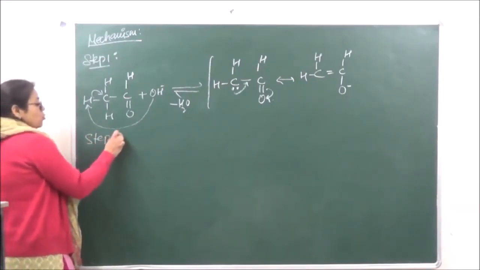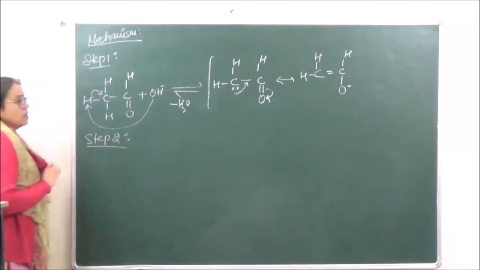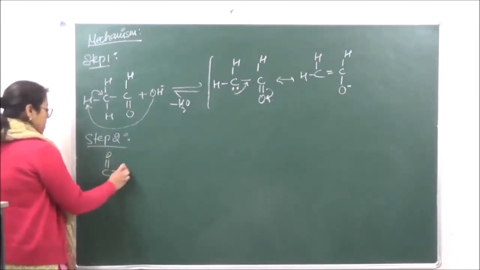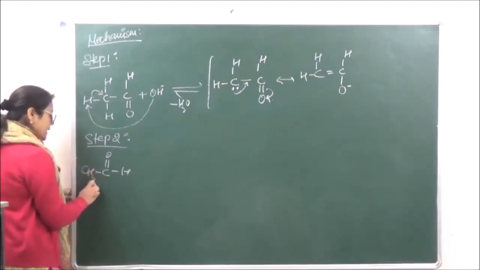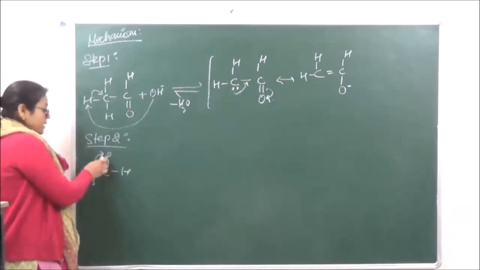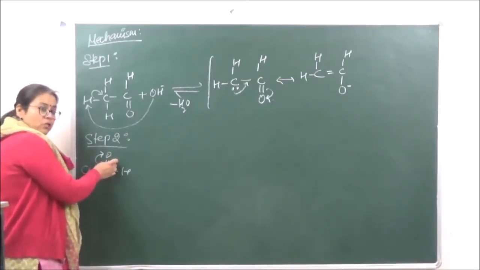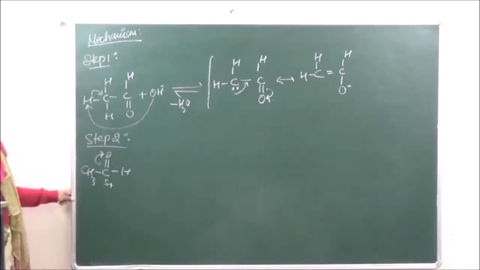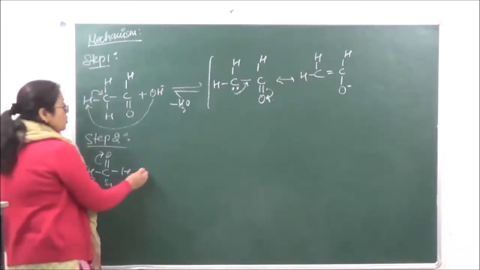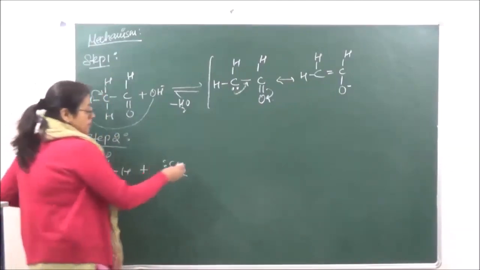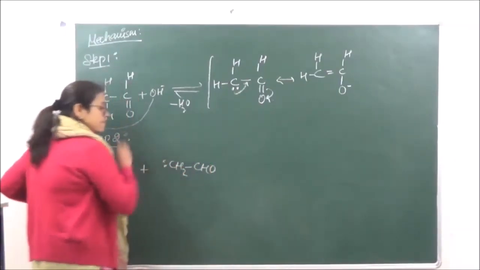So in step 2, another electrophile which is going to be acetaldehyde. Why are we calling this an electrophile? Because over here the electron pair will shift towards oxygen and this is going to get a slight positive charge. So this is the electrophile and that is the enolate nucleophile which we have. So we have CH2, right?